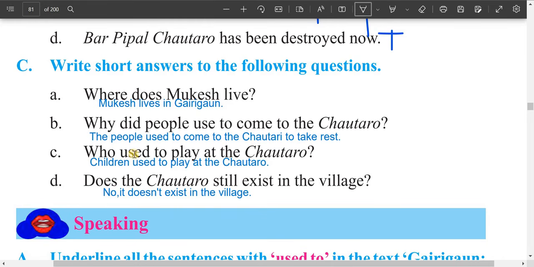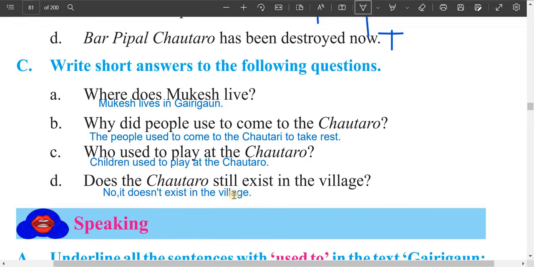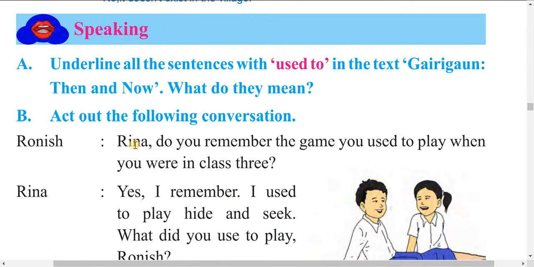Now you see, who used to play at the Chautaro? Children used to play at the Chautaro. D. Does the Chautaro still exist in the village? No, it doesn't exist in the village. It has been destroyed. Now, dear students, we use used to to talk about our past habits, past actions, regular past actions.